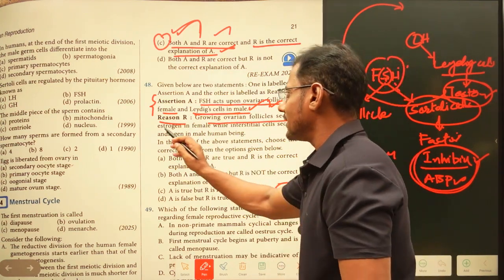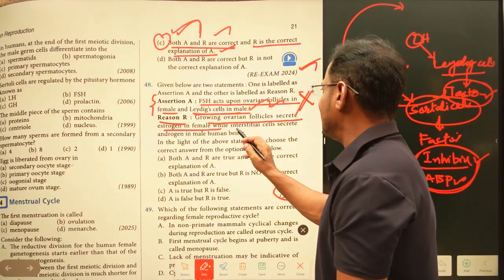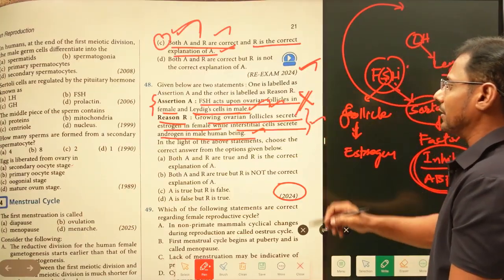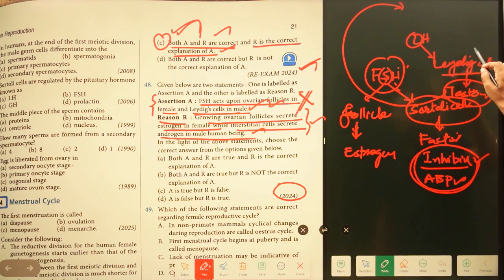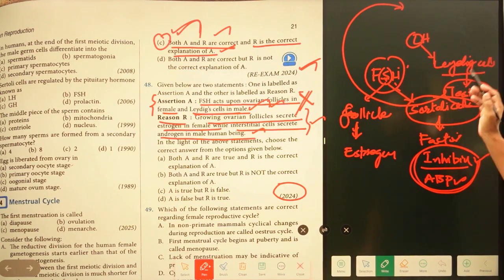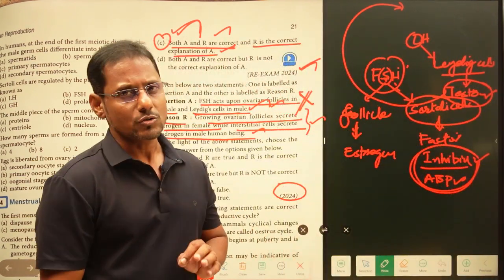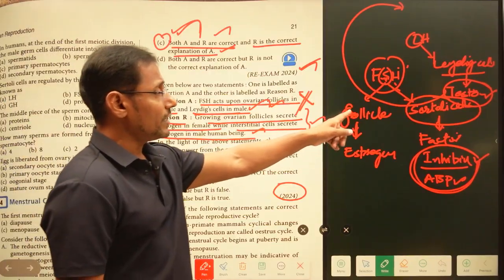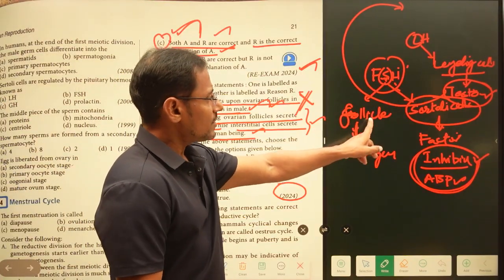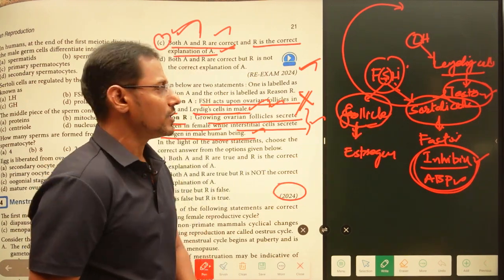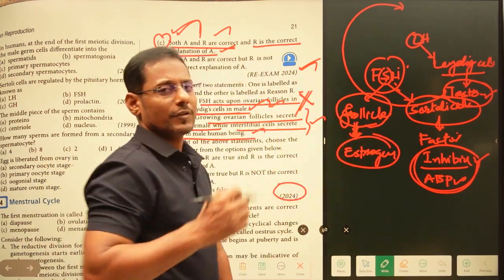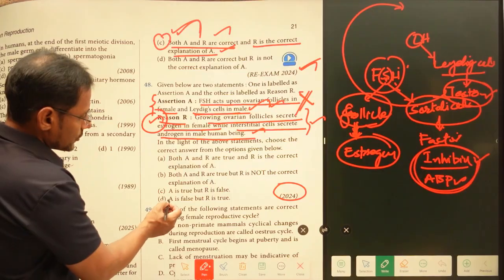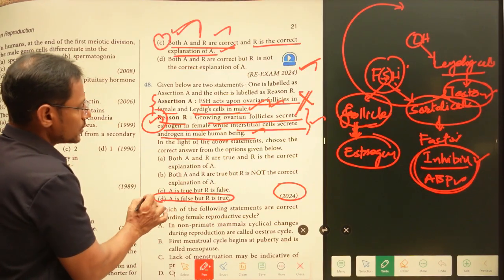Growing ovarian follicles secrete estrogen in female, while interstitial cells secrete androgens in case of male human being. Yes, this statement is right. So here the Leydig cells, also known as interstitial cells, are secreting testosterone hormone in case of males, whereas the growing ovarian follicles, as already discussed, secrete estrogen in case of females. Now this statement is right. Now the R statement is only right. The A statement is false, but R is true. So D is the right answer.